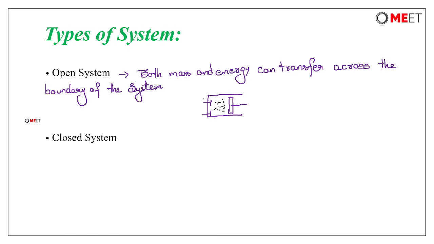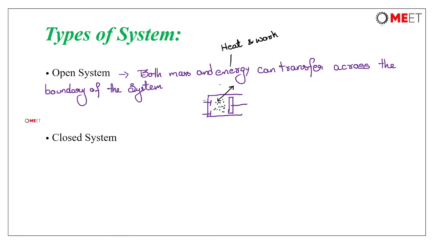Through the inlet valve, a certain amount of gas can enter and it can be compressed or expanded. And as a result of that, from the boundaries, there might be energy transfer. So energy here, we can consider as heat as well as work.